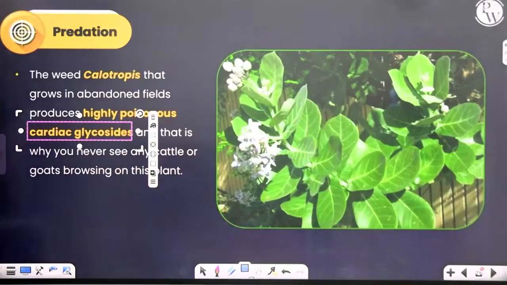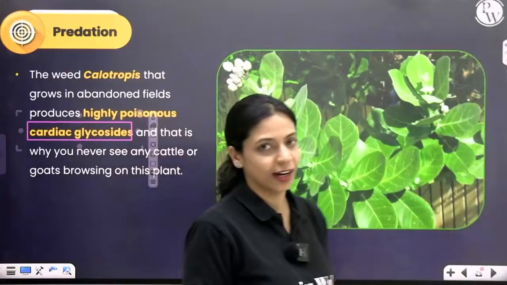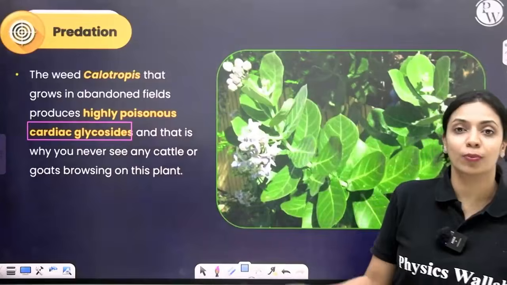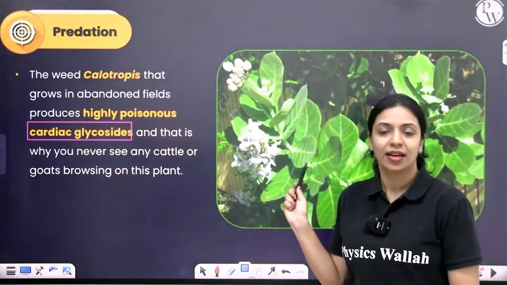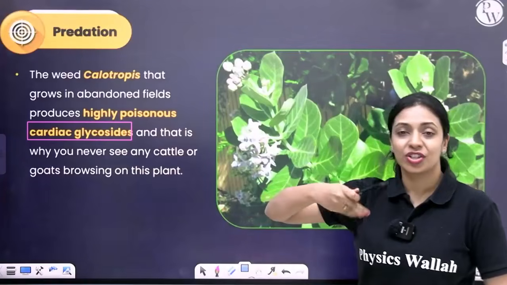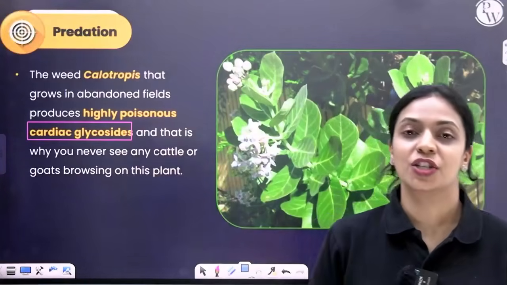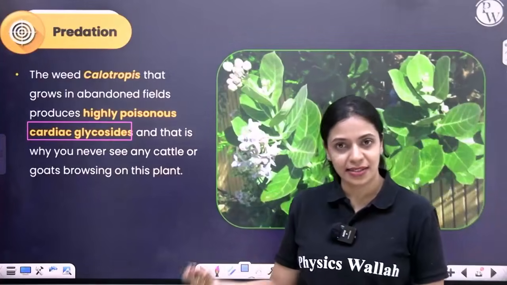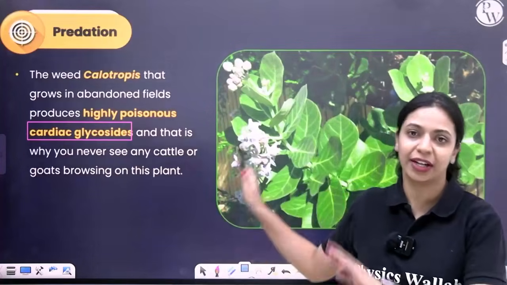This is the Calotropis plant. It's called 𝐒𝐻𝐿 in Kannada. I don't know what it's called in other languages. So you don't see any herbivore browsing this plant or feeding on this. That's because this produces this chemical called cardiac glycosides, which can affect the functioning and health of whoever consumes that. So animals have realized that over time and they avoid feeding on this.